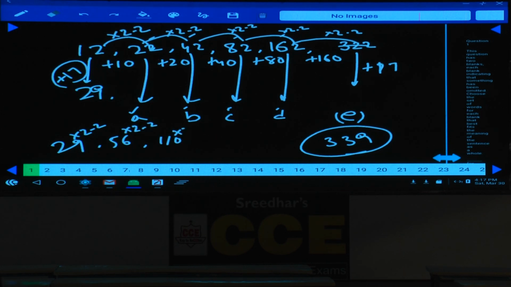And 110 into 2 minus 2 is how much? 218. And 218 into 2 minus 2 is how much? 436 minus 2, that is 434. And 434 into 2 minus 2, how much is that? 868 minus 2, 866. 866, that is given in choice 2 only. Done with this? 866, that is choice 2.